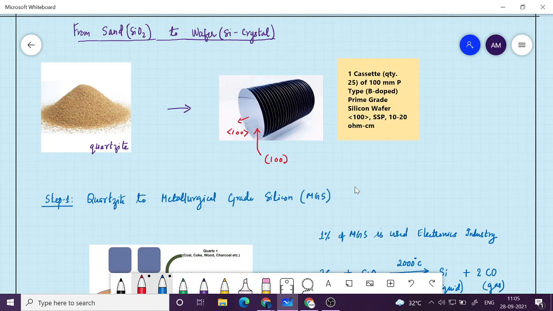And its resistivity is given. Resistance is basically rho into L by A. Okay, so this is the resistivity, and that is given in ohm centimeter. Okay, and then it is doped with boron, so that is mentioned here, p-type. Okay, doping I will discuss a little later. So it is doped with p-type impurity. And its diameter is given as 10 centimeter. Okay, so 10 centimeter is the diameter. These are the specifications of the wafer.